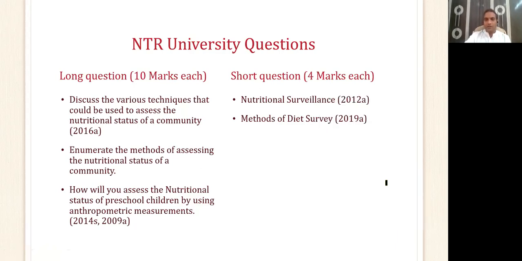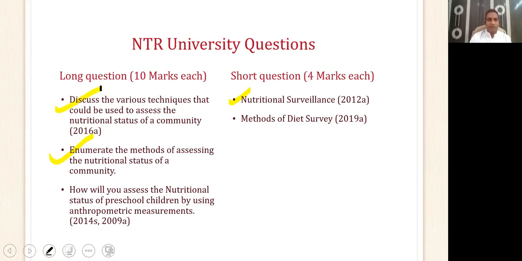I will start with nutritional surveillance. Then I will go on to enumerate the various methods by which you can carry out nutritional surveillance. After which we will go into detail about the techniques used.